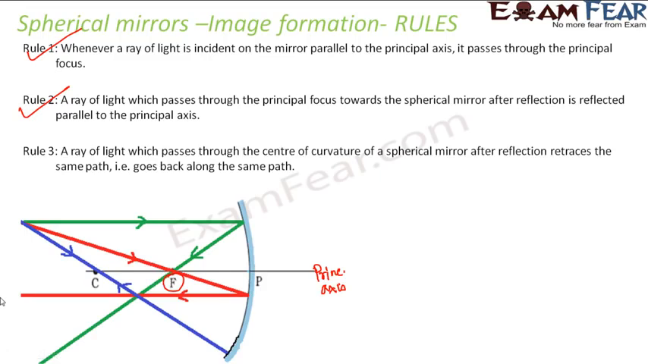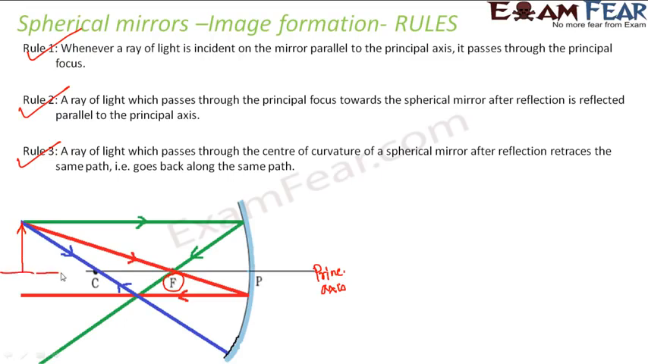And finally, the third rule, which states that a ray of light which passes through the center of curvature of a spherical mirror retraces the same path after reflection. That is, it goes back along the same path. If you see the blue one, it passes through the center of curvature. After reflection, it again goes back along the same path. So these are the three rules that you need to remember. Now, how are these three rules going to help you find out image formation in spherical mirrors? Let's say that you have an object here.